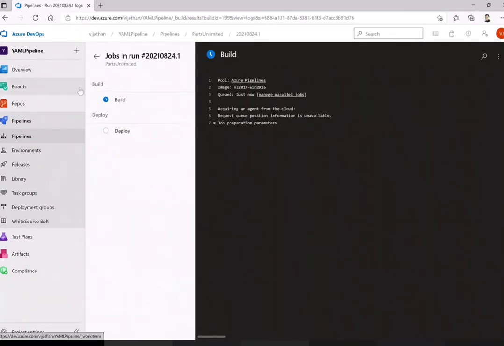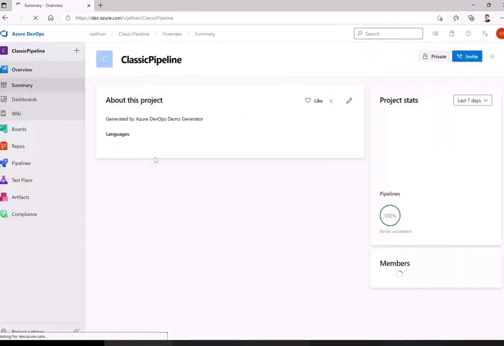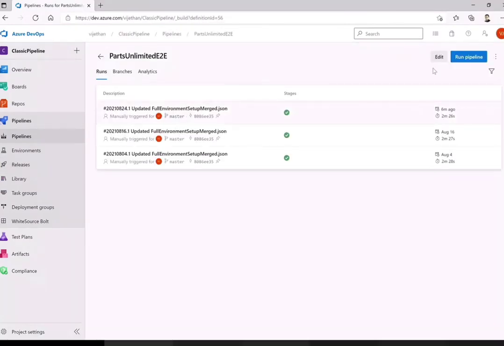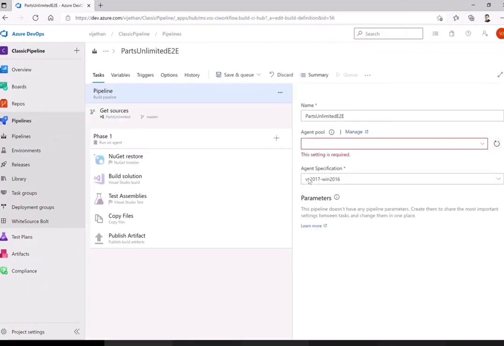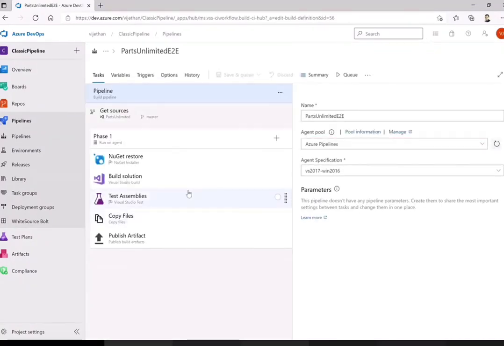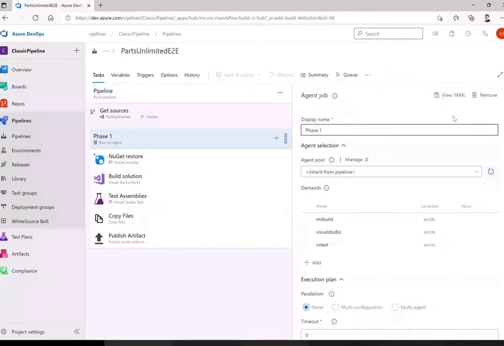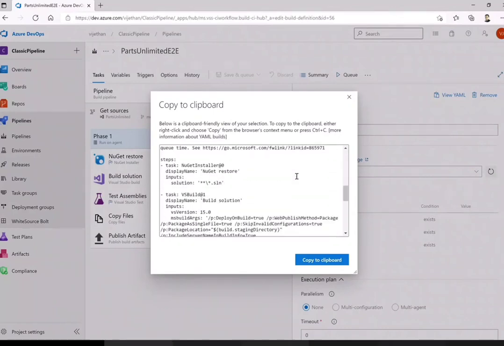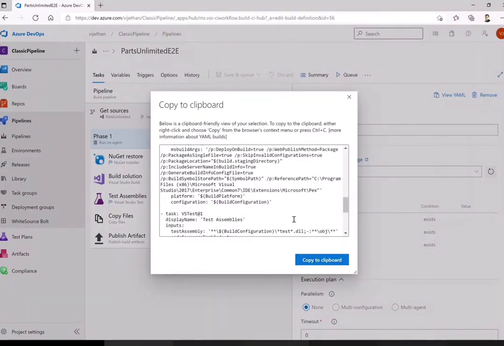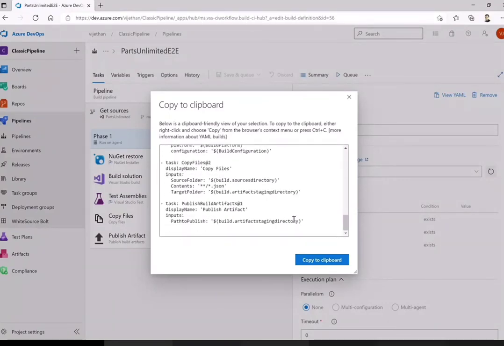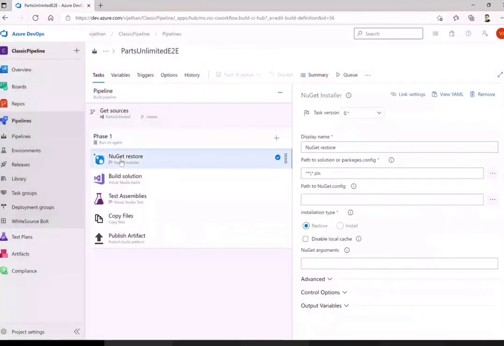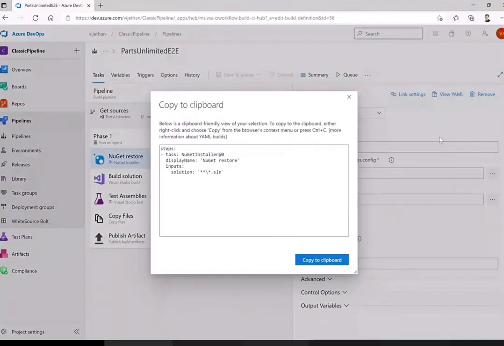Meanwhile it builds, let me move back to classic to show you how you can visualize or convert this to YAML. Now there are two ways. One is you come here and see the complete YAML out of it. That means the complete YAML of whatever I have from the task. Just copy this, do minor changes and reuse this as it is. Or the other way, if I just want this particular task, then only look for this particular task. That's it.